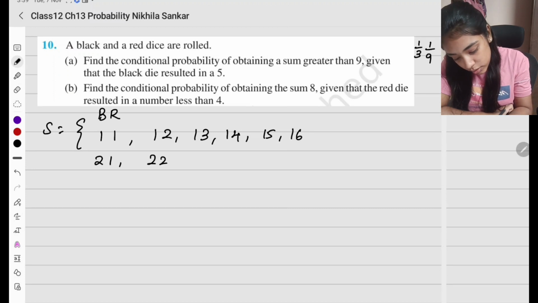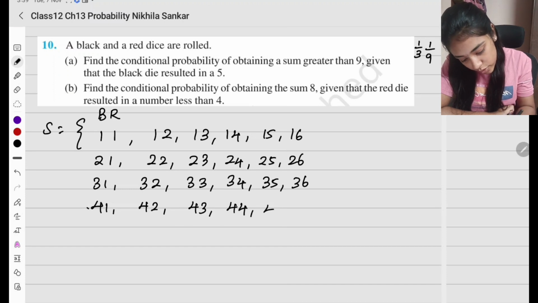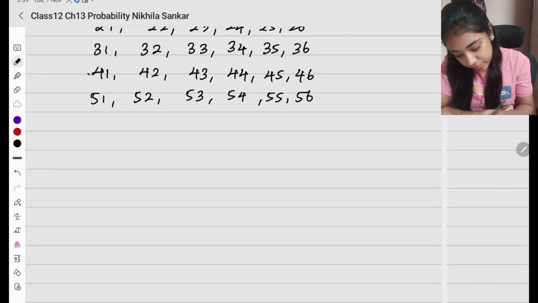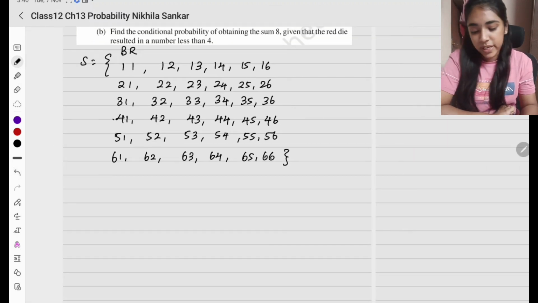Again 2 1, 2 2, 2 3, 2 4, 2 5, 2 6. 3 1 through 3 6. 4 1 through 4 6. 5 1 through 5 6. 6 1 through 6 6. So this is my sample space.